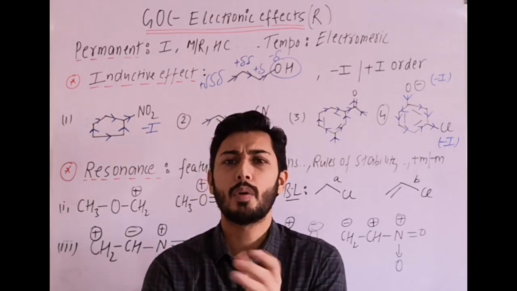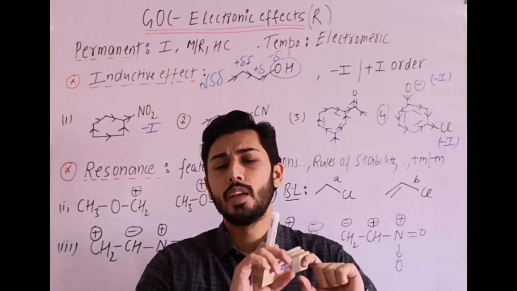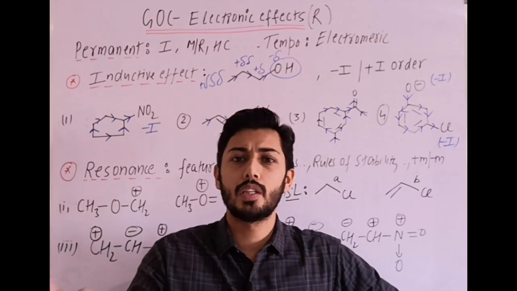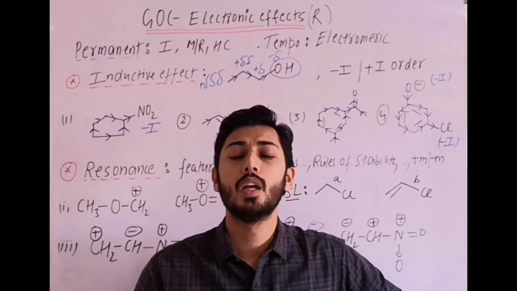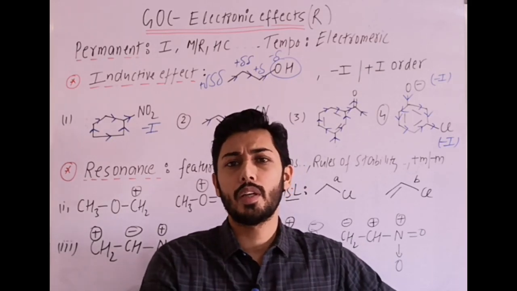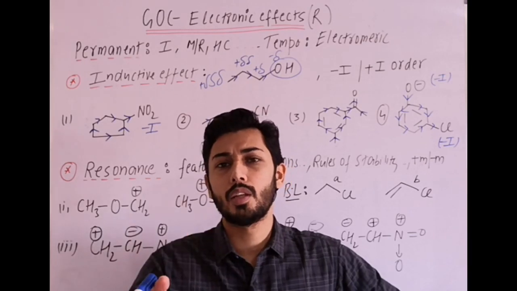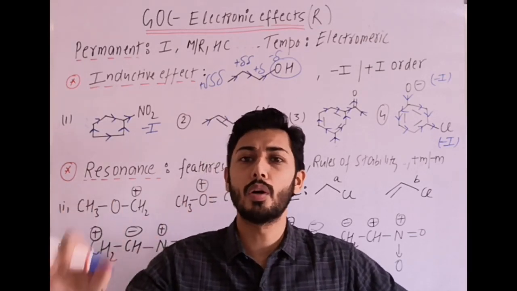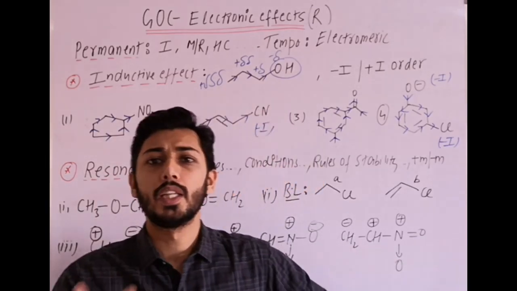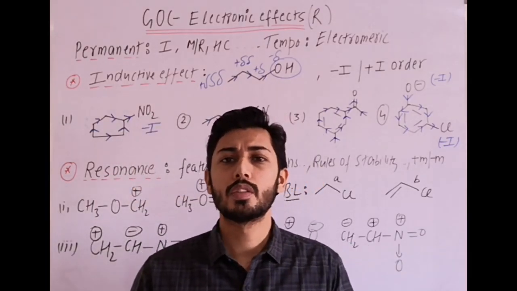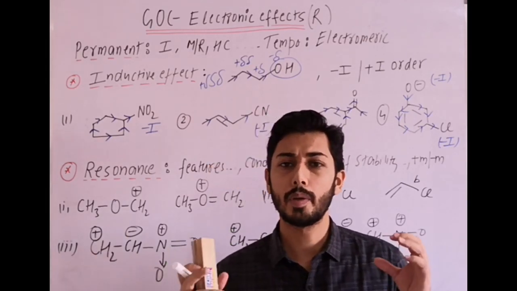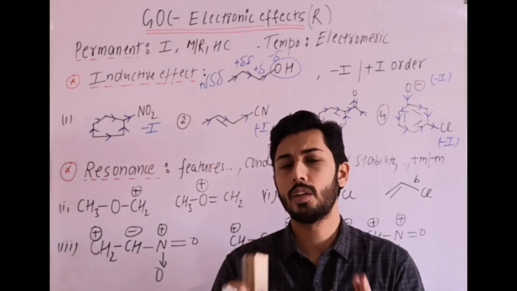Fine. Then other points: if the nature of bonding is the same, we can check where more extended conjugation is present, and that will be more stable. Then an aromatic structure is more stable than a non-aromatic one, which is more stable than an anti-aromatic one, provided the nature of bonding is the same. Then a linearly conjugated system is more stable than a cross-conjugated system, provided the nature of bonding remains the same. You have done these points in your notes.